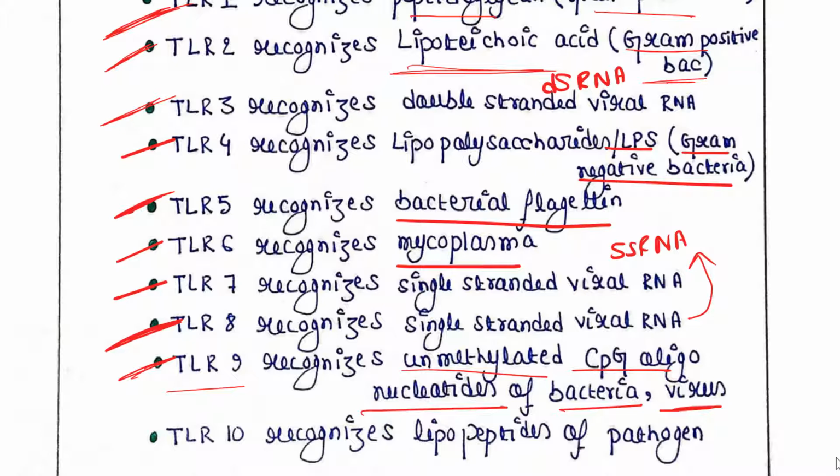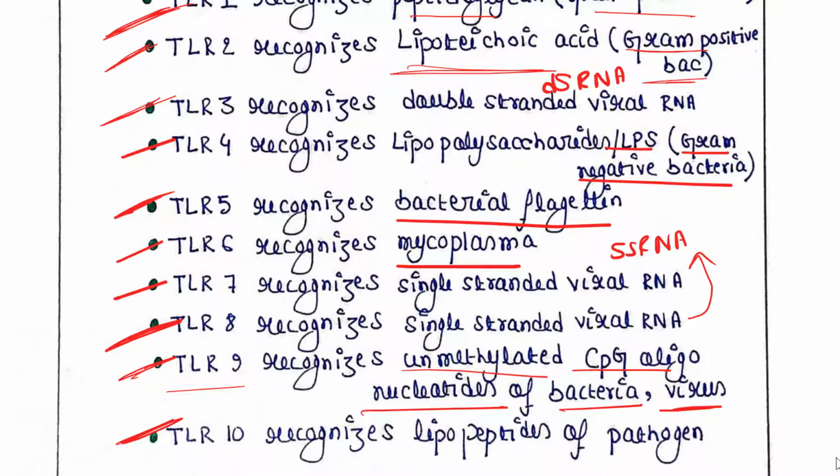So TLR9 recognizes the unmethylated CpG and finds there is a problem, so they must be foreign, not from our own body.